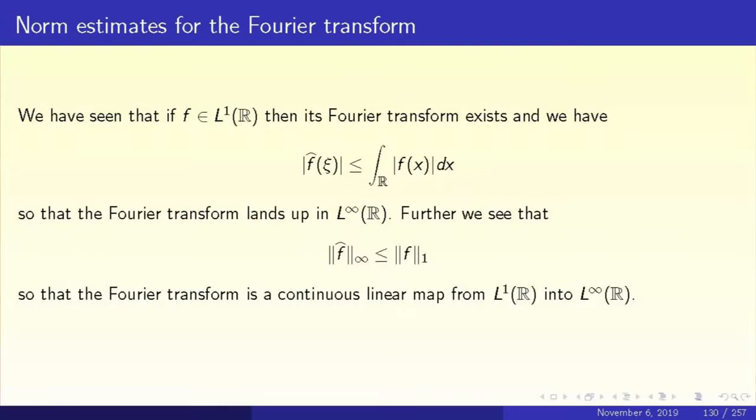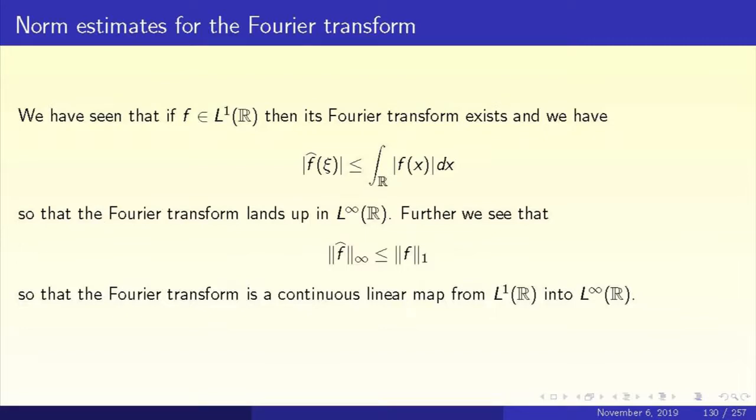Stated differently, the Fourier transform maps L1 into L infinity, and the norm estimate, norm of f hat in infinity less than or equal to norm of f in 1, indicates that this mapping is a continuous mapping.